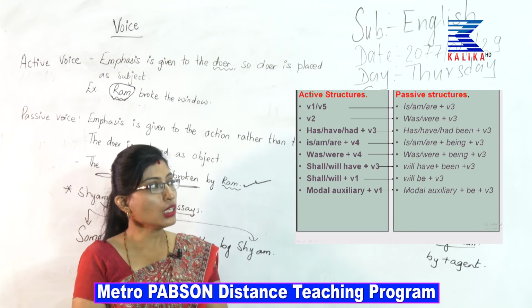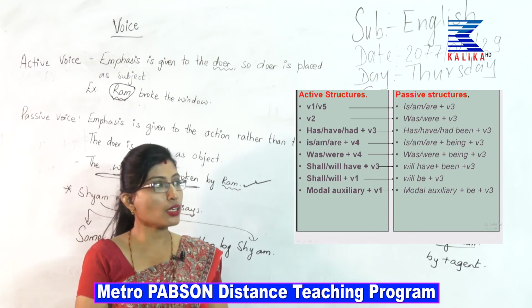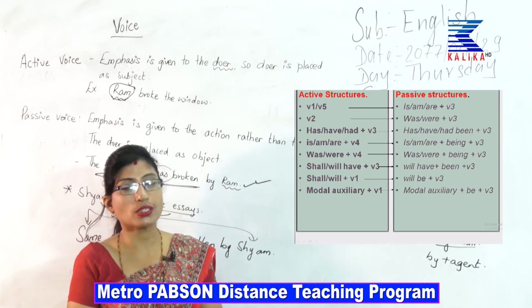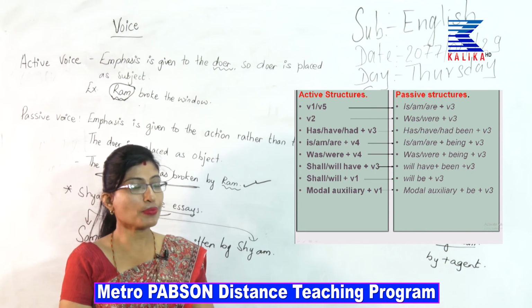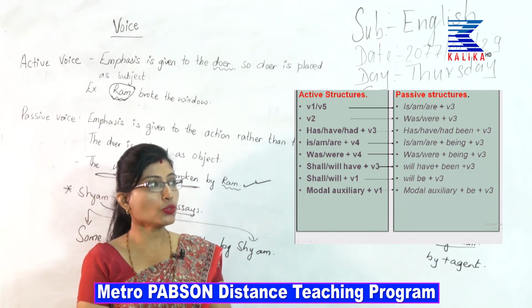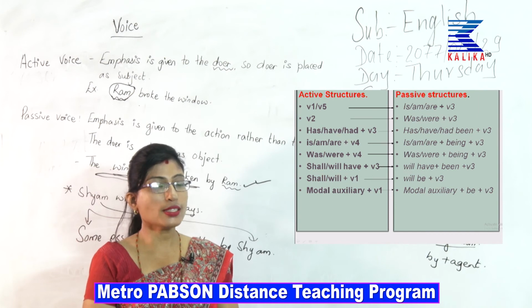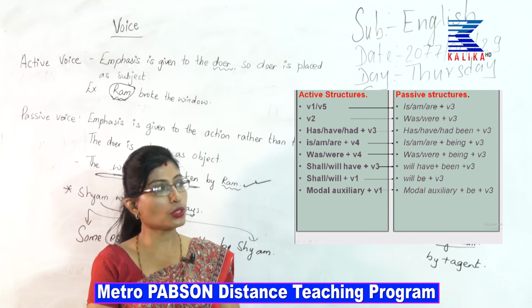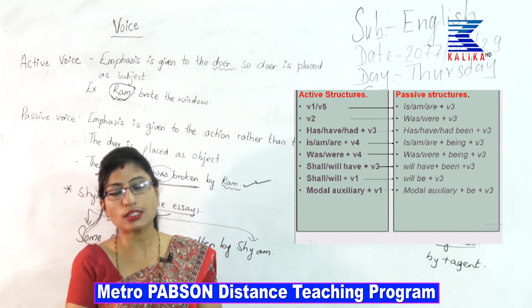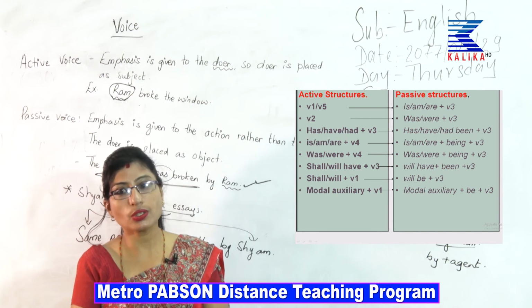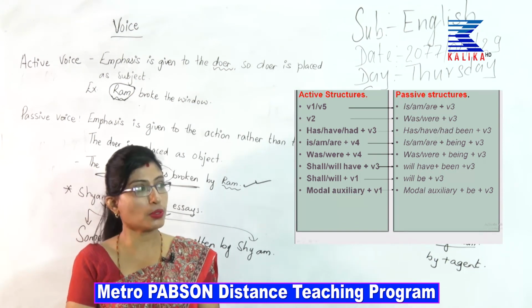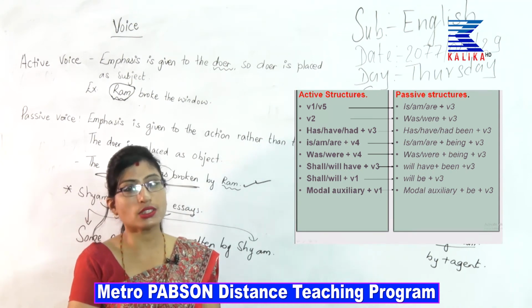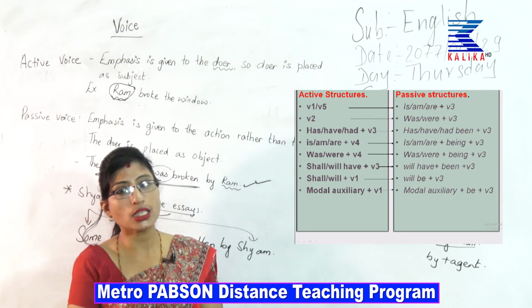Similarly, if you see has, have, had plus verb 3, then you have to change it to has, have, had been plus verb 3. Similarly, is, am, are plus verb 4. How would you change? Is, am, are plus being plus verb 3. I hope that you are jotting down this, because this is a very important table in attempting your active passive voice. And remember, this table will have continuation tomorrow, because there are certain structures that I am not teaching in today's class, which we will be continuing tomorrow.